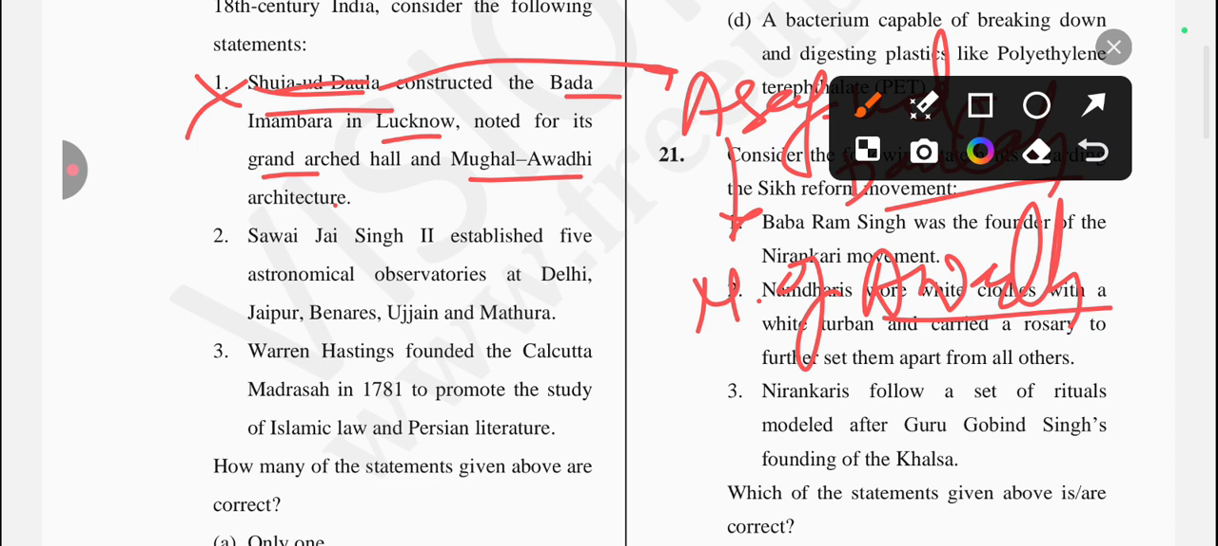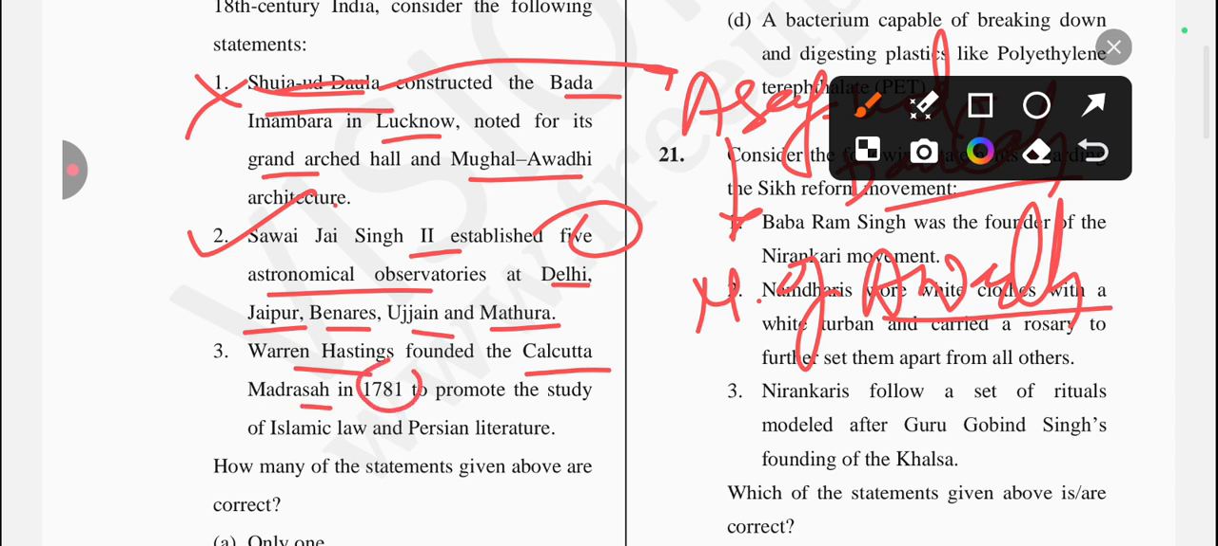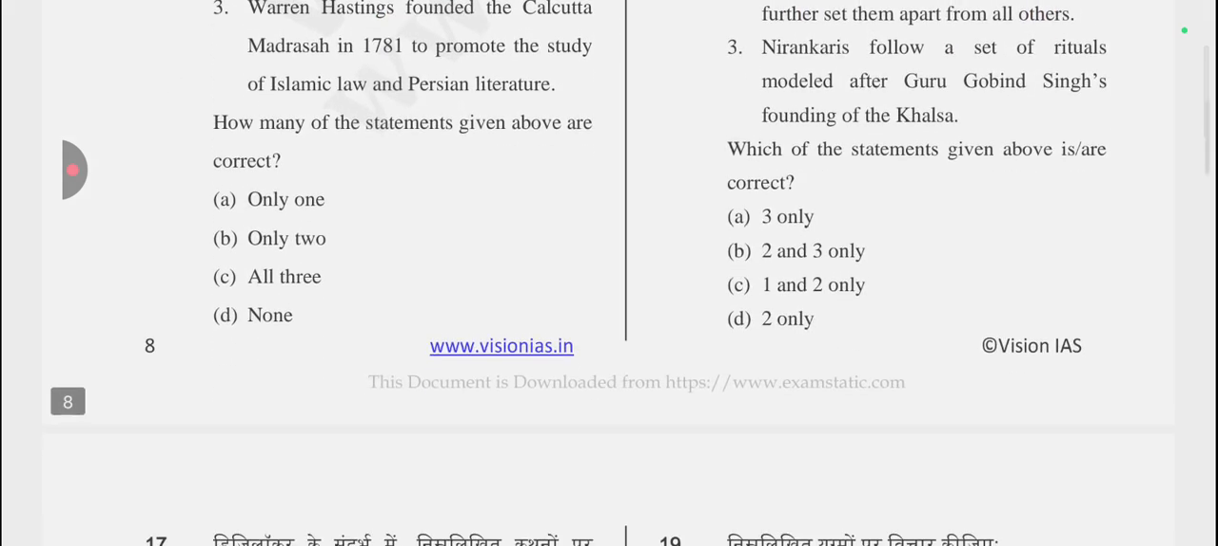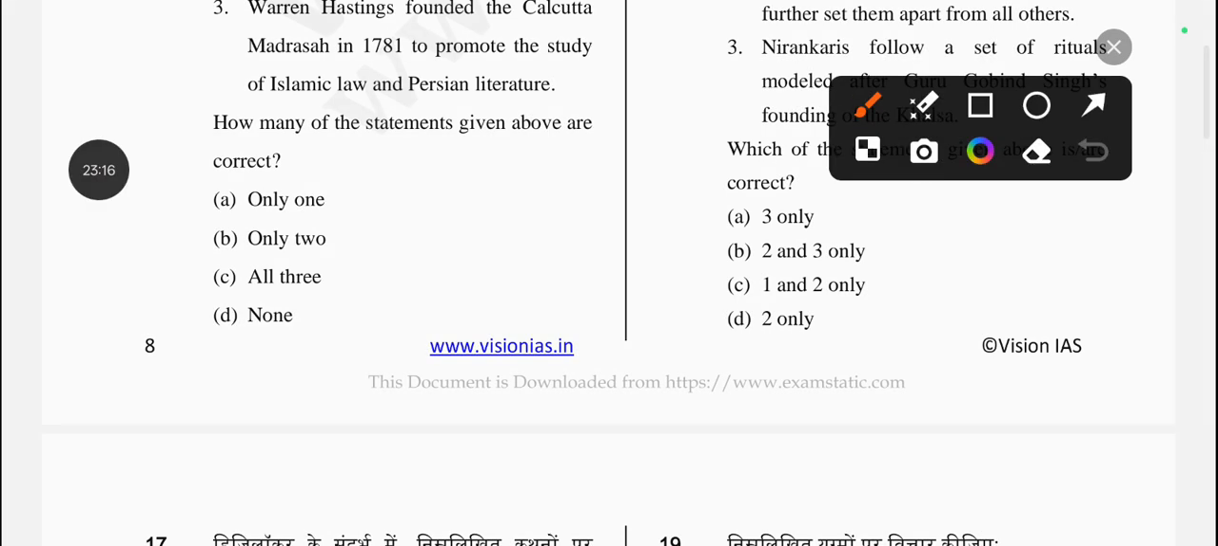Next one is: Sawai Jai Singh II established five astronomical observatories at Delhi, Jaipur, Benares, Ujjain and Mathura. Yes, it's a correct one. Next one is: Warren Hastings founded the Calcutta Madrasa in 1781 to promote the study of Islamic law and Persian literature. Yes, it's also correct. So the answer for this question is option B, only two statements are correct, which are statements 2 and 3.